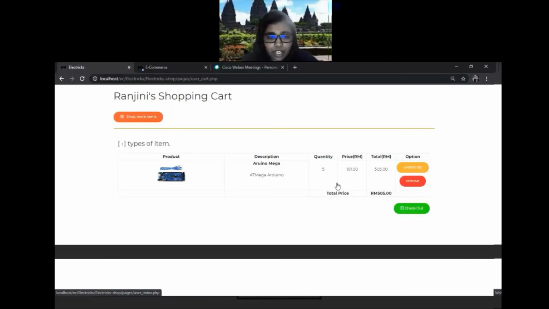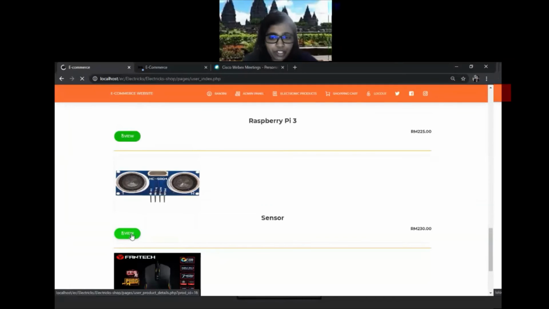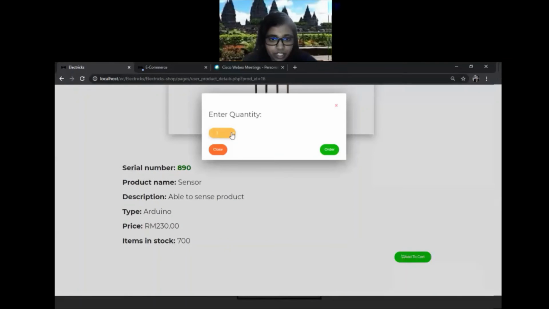They can also click on shop more items if they want to add other products. They can add another product by clicking view again, then add to cart, select the quantity, and click on the order button.